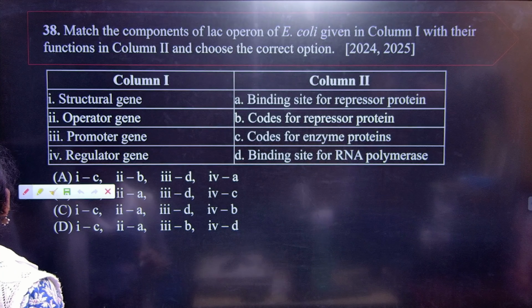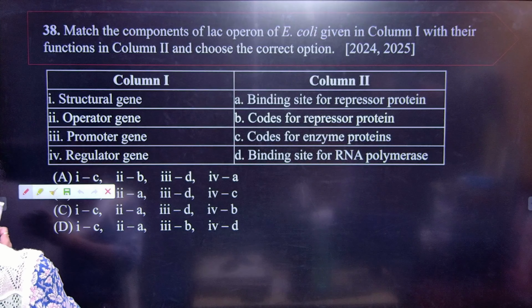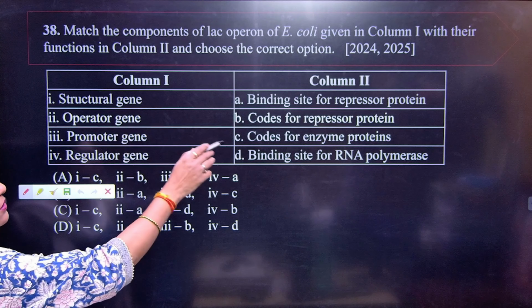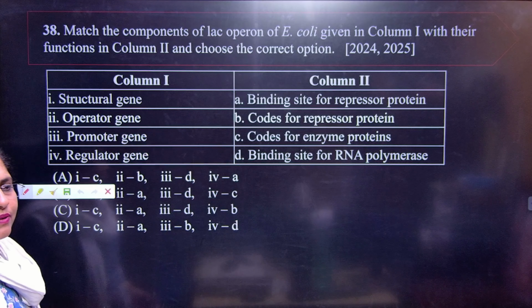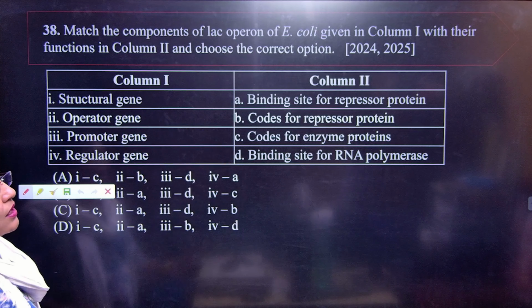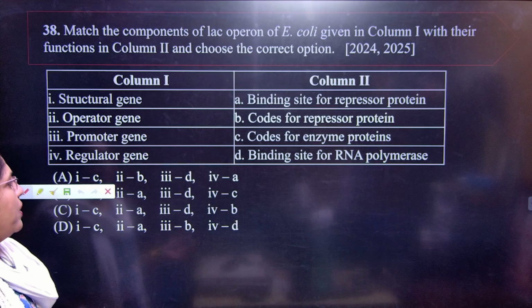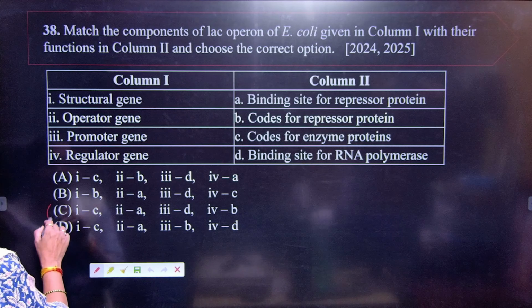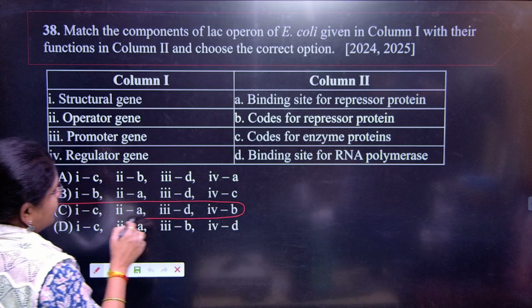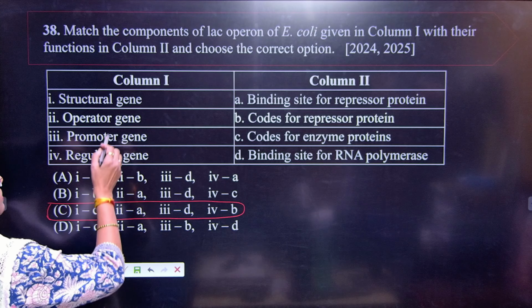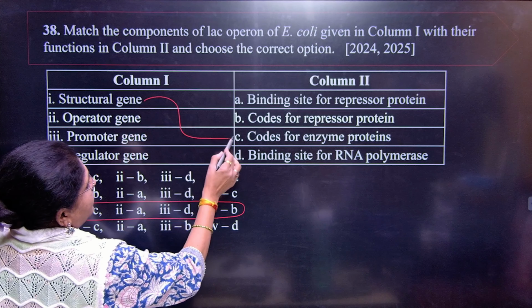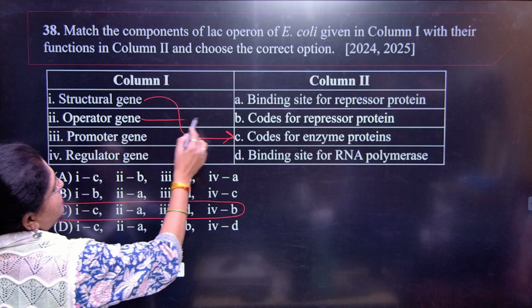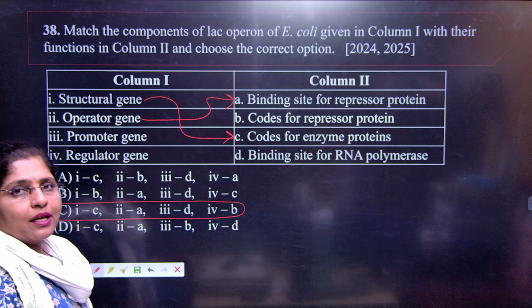Next, 38. We have column 1 and column 2. So we have given the genes here and what the genes are coding for. So what should be your answer? Let us see. C is the correct answer. How are we going to match the following? Structural genes code for the enzymes and proteins, right? Operator genes will be the binding site for the repressor protein.